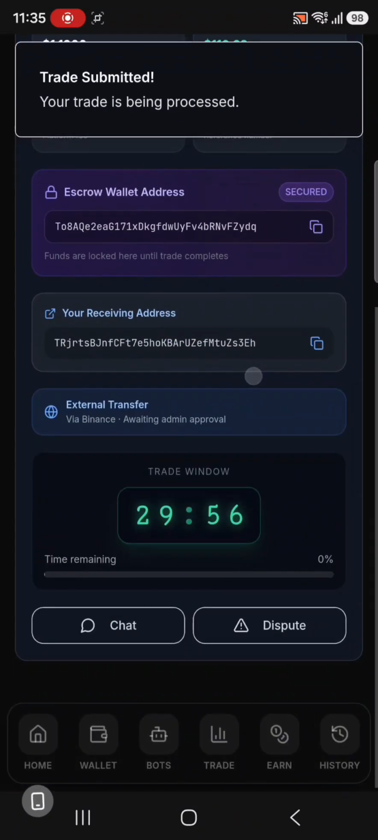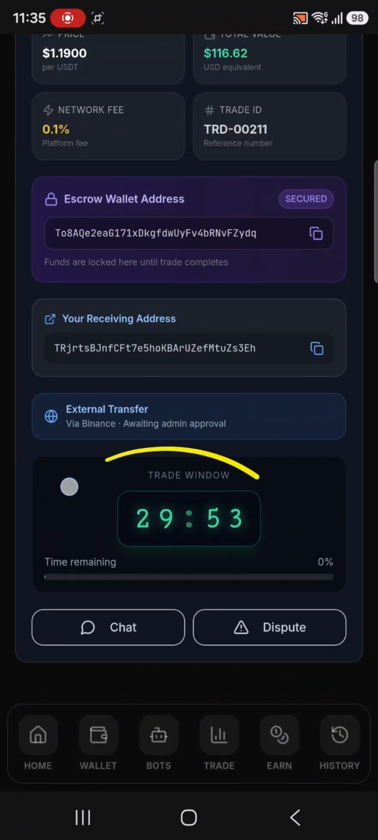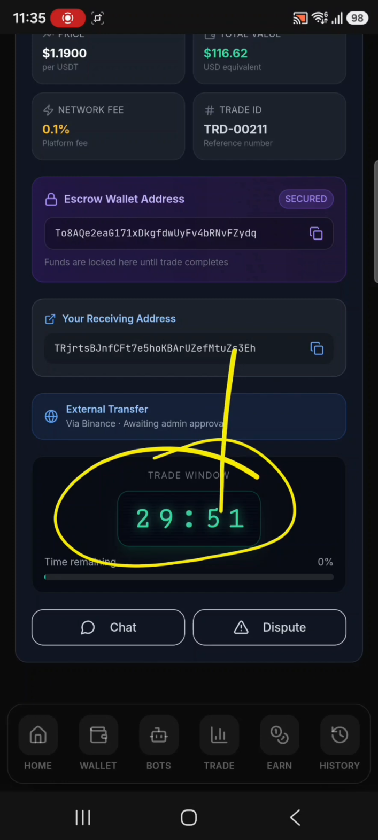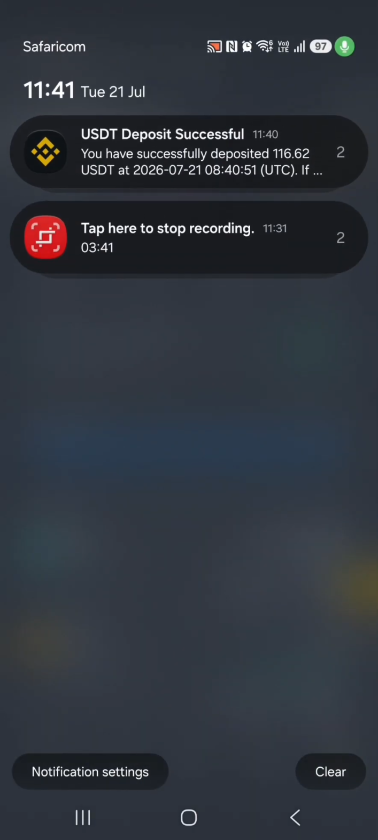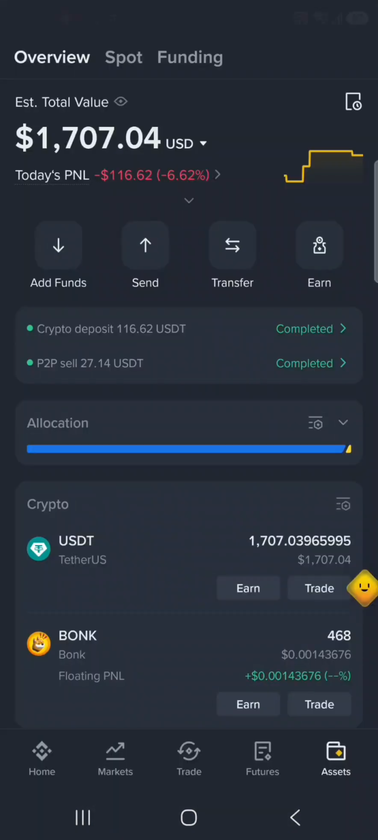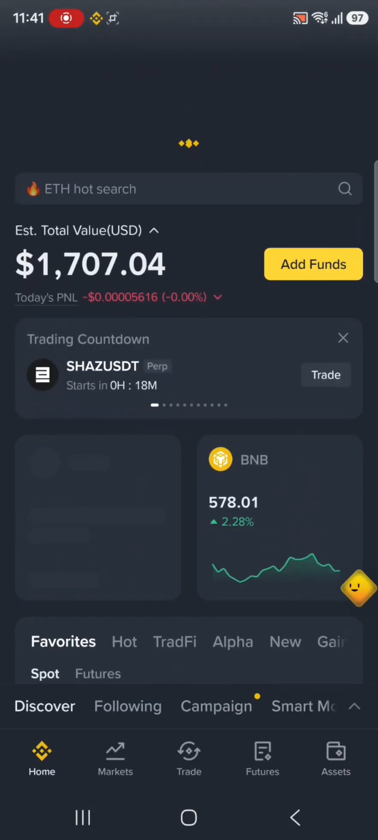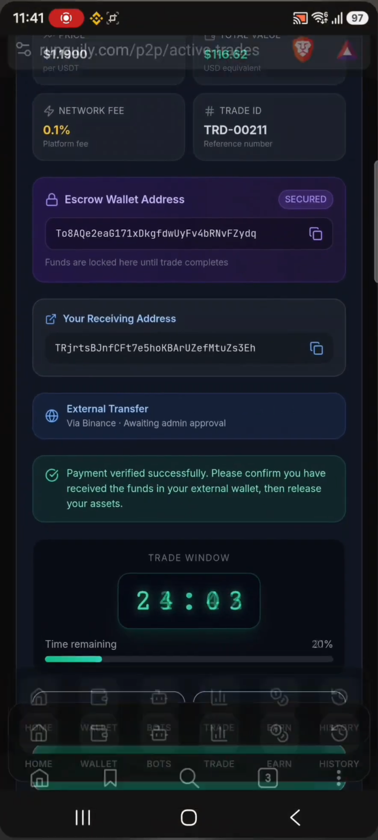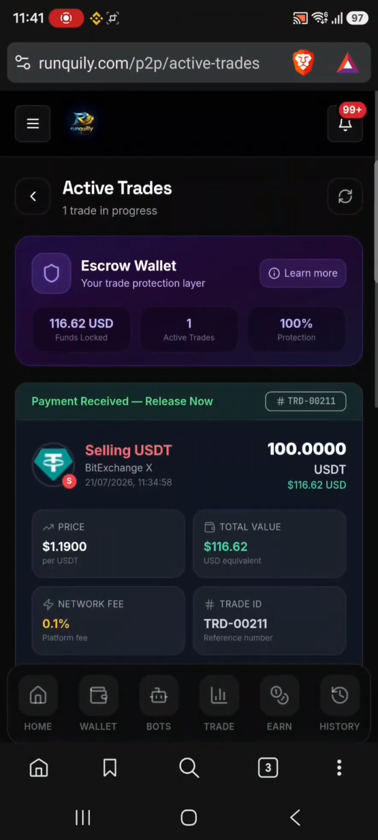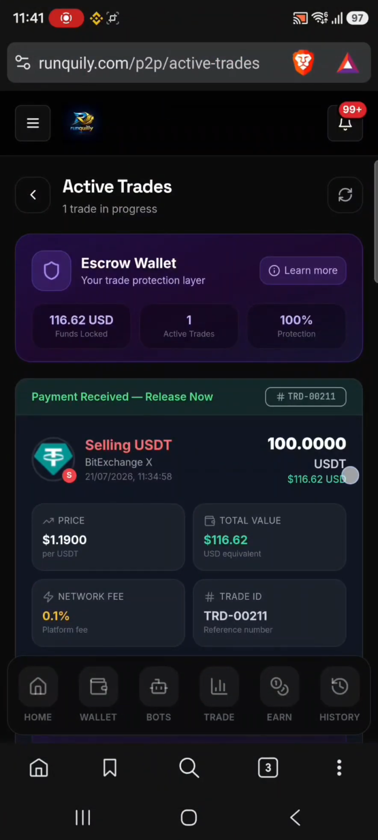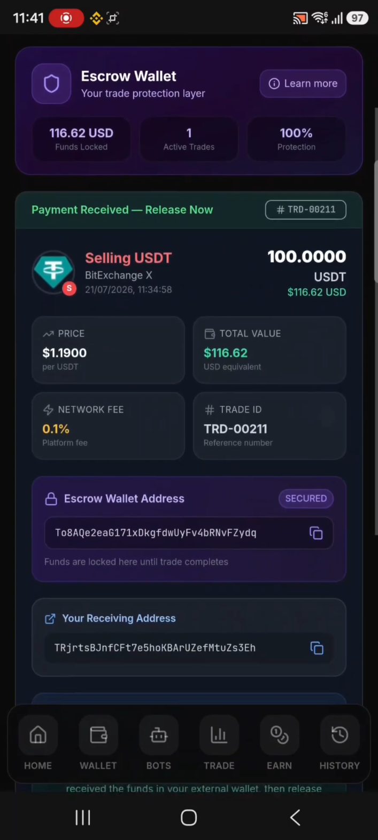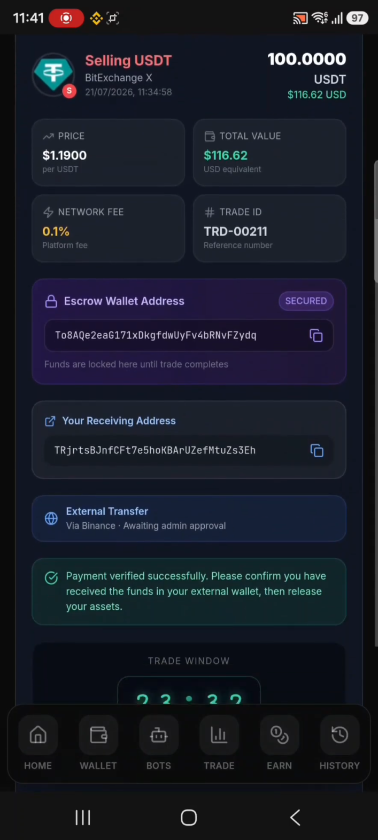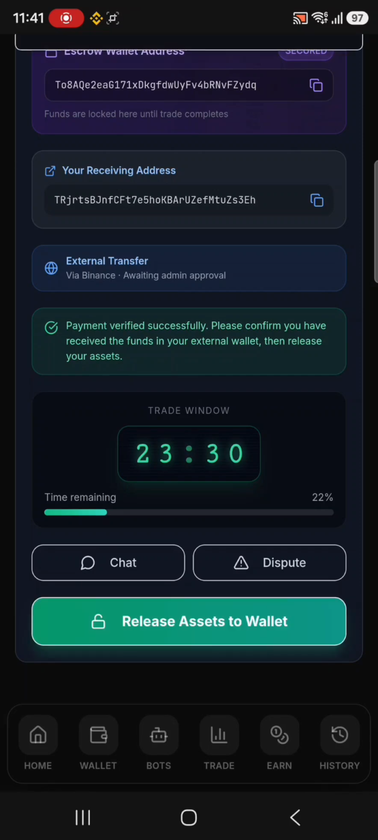So we wait for our funds to arrive in our Binance account, which will take at most 30 minutes. Let's wait, then I'll show you how it goes. You can see my trade has been paid. This is the notification from Binance, and I can refresh it here. You see the balance has changed, and you can also see it here, 116.62. All I need now is to release my trade. You can see the payout was 116.62, so I've made 16.62 USDT in profit. Just come and click on release.